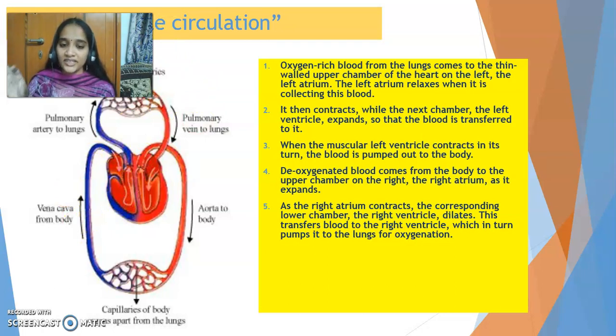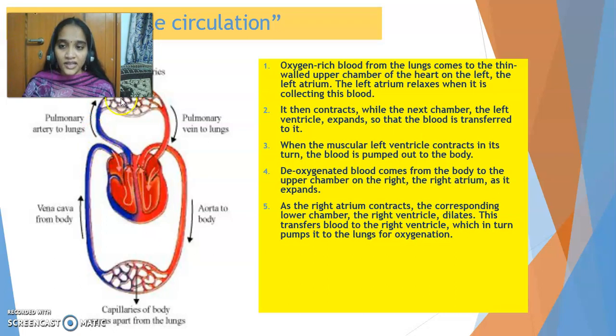Now the deoxygenated blood in the right ventricle has to go to lungs, if you remember. This is done by another pulmonary blood vessel, which is artery. Again an exception: generally arteries carry oxygenated blood, but the pulmonary artery is carrying deoxygenated blood from the right ventricle into the lungs.